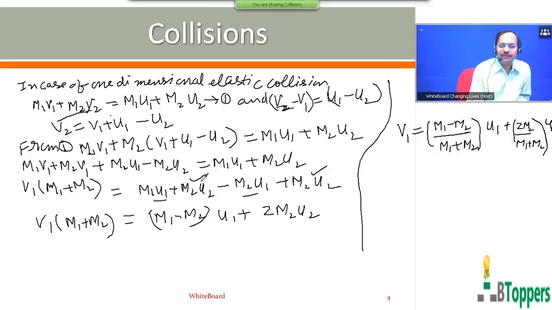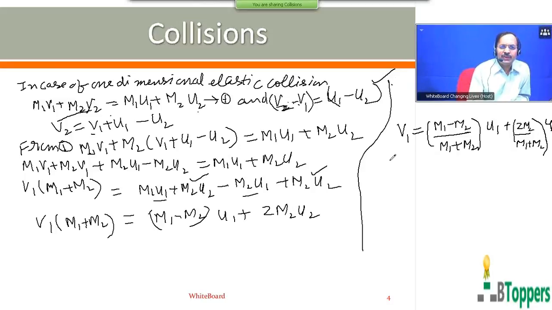Similarly, you can solve for V2 also by eliminating V1 from the two equations. From this equation, you can substitute this value of V1 in this equation to find V2. That is one method. The other method is you can eliminate V1 from these two equations. You can find V2.